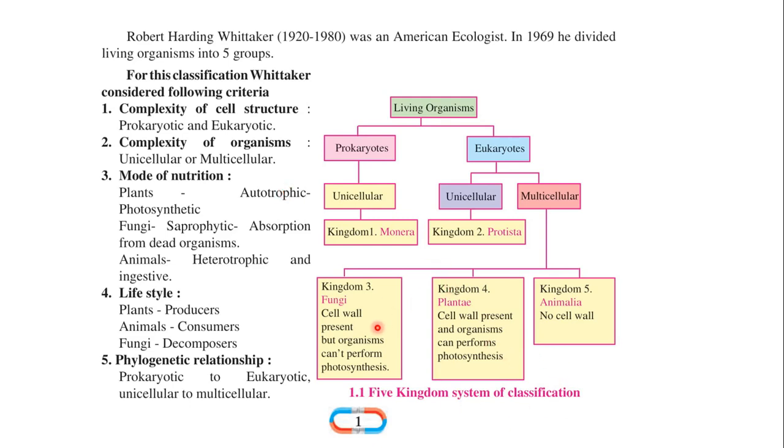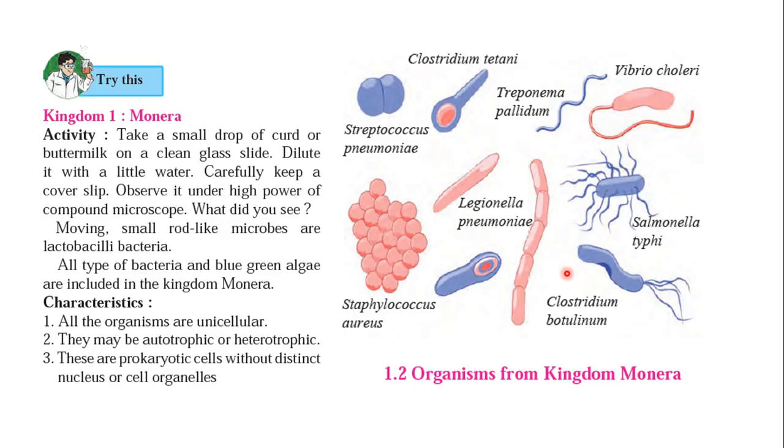These five criteria are very important in the five kingdom system of classification. Now you will see here, the third kingdom, that is the kingdom Fungi: the cell wall is present, but the organism can't perform photosynthesis. That is important. Now you have heard about mucormycosis. It is also one kind of fungus: black fungus, white fungus, yellow fungus. This word has come up recently in many areas. In plants, the cell wall is present and they perform photosynthesis. And animals have no cell wall. We are heterotrophic. Now we will see the first kingdom, that is the Monera.